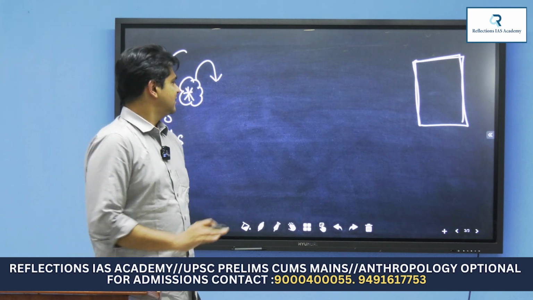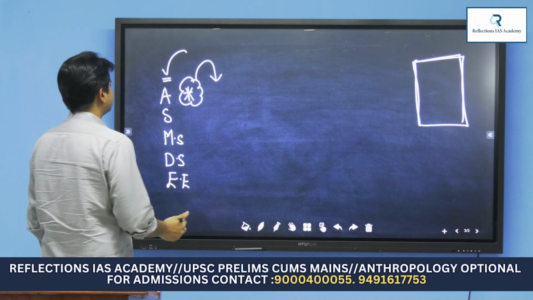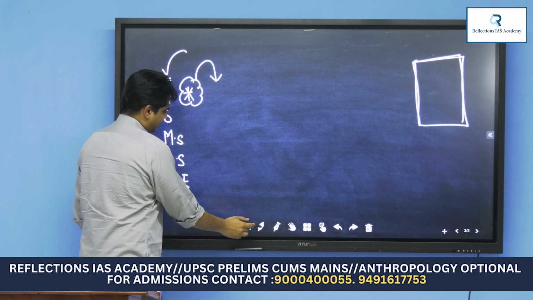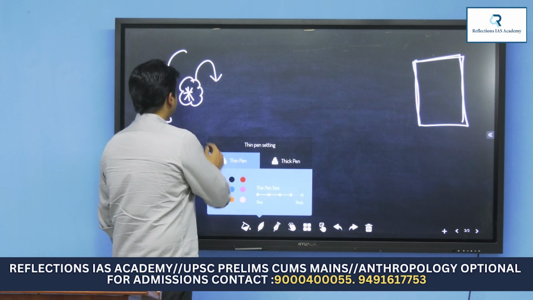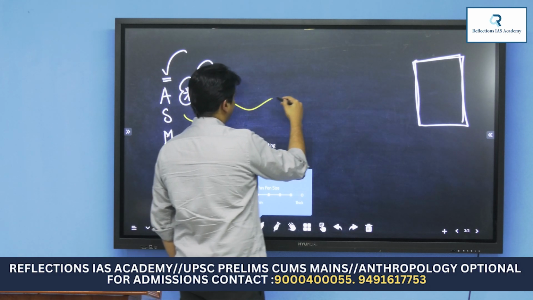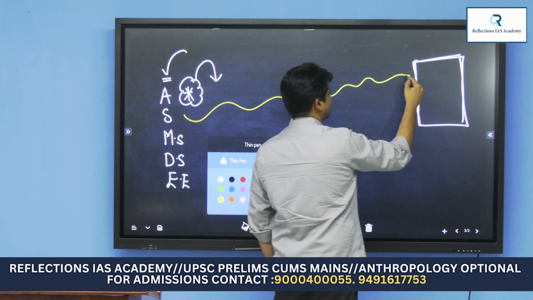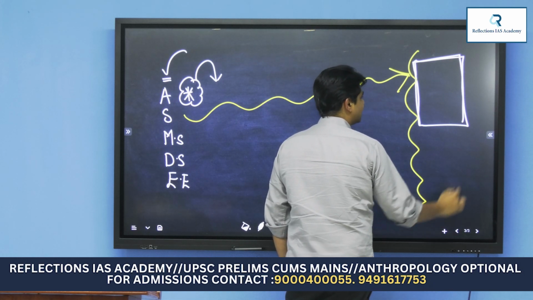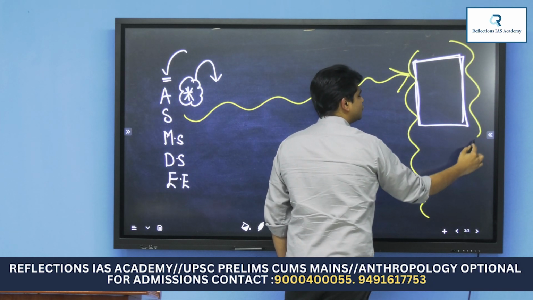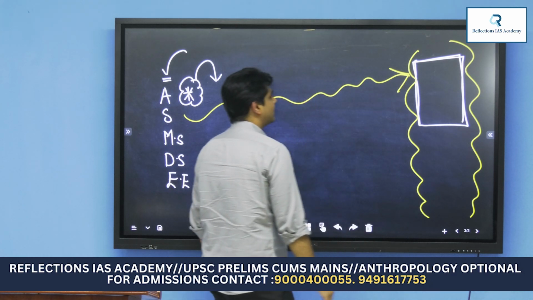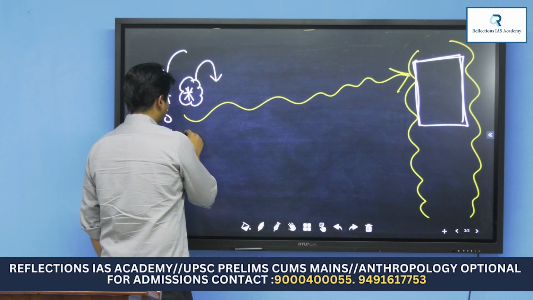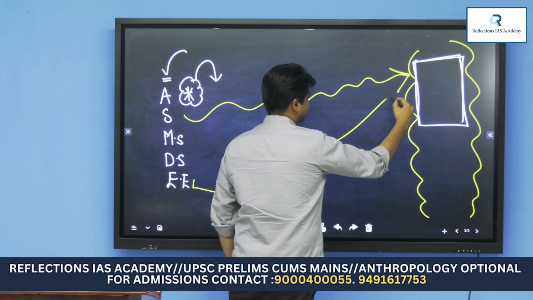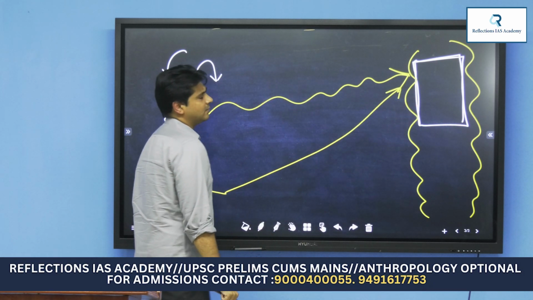quantum computing. Likewise, what I am trying to say is, every discipline, when it started, would have started simple, and in the course of time it would have evolved into its present form. So anthropology, when it started, did not have so many components within it, but gradually anthropology as a subject evolved over time and has come to its present form.